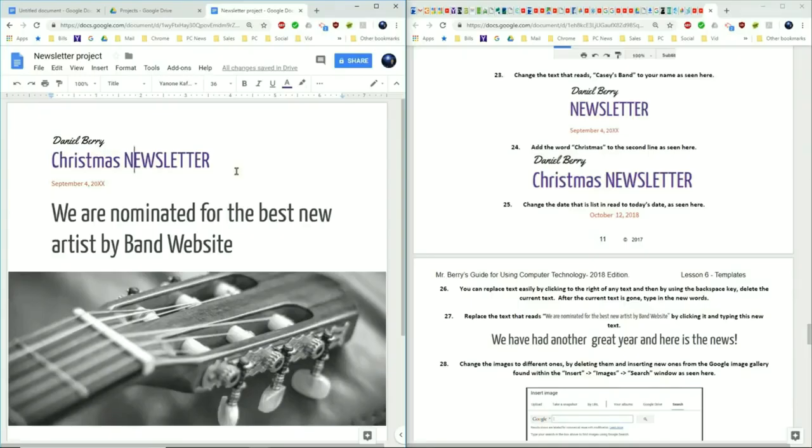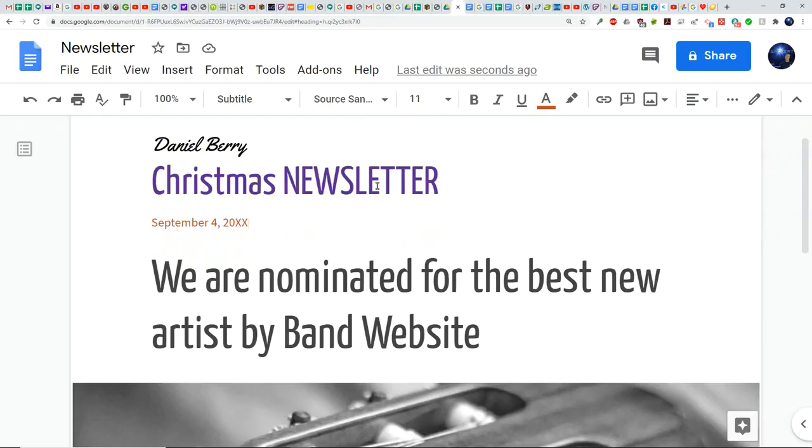Step number 25. Change the date that's listed here to be today's date. So we'll do that now. Take your mouse and click behind September. You can use the backspace to take out that word and then type in. And now let's put in September the 28th and then the year 2020. Now if it is 2021, you can put in 2021 or whatever year it is that you're watching this video.